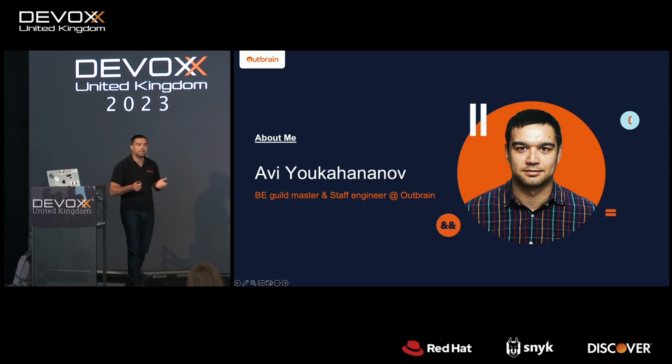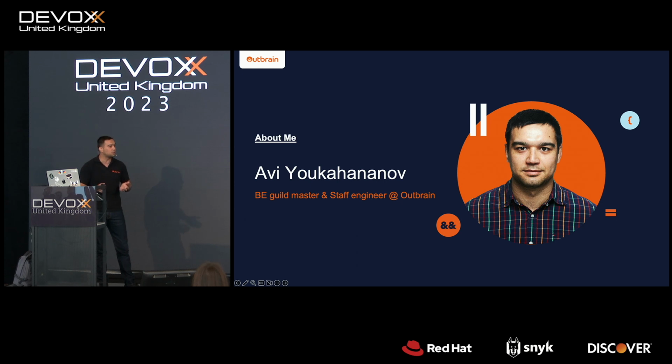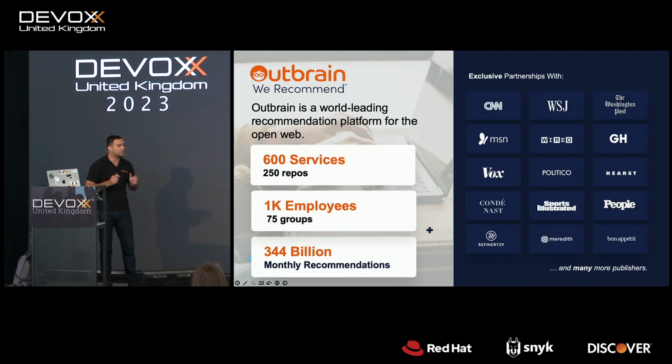We will see why sharing dependencies among repositories can cause us issues and turn into dependency hell really quickly. I will lay out some ideas and solutions we developed in order to tame this problem. But first, some background. Before we deep dive into the architecture part, I'd like to say a few words about Outbrain.